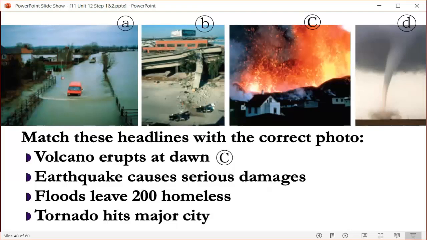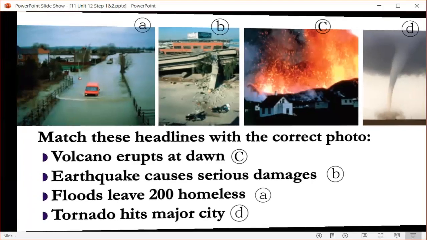Earthquake causes serious damage. Which photo is about earthquake? Yeah, it's letter B. It is an earthquake. Floods leave 200 homeless. Which one is flood? Yeah, it's letter A. And the last one, tornado. Tornado hits major city. Tornado is picture D.